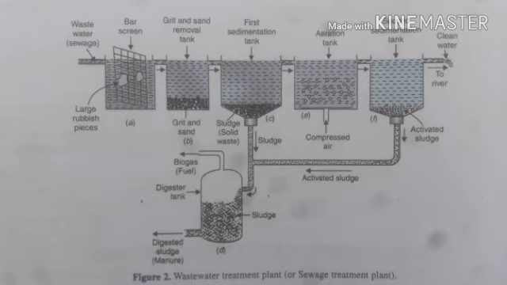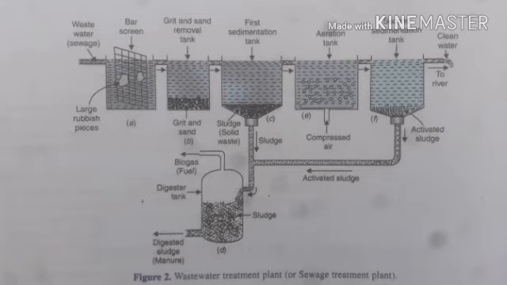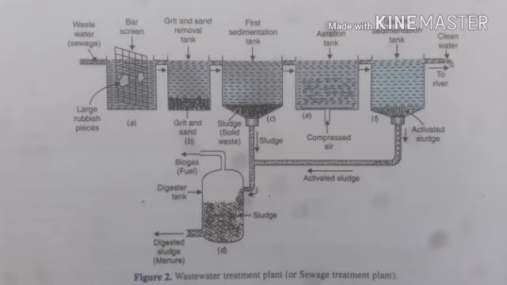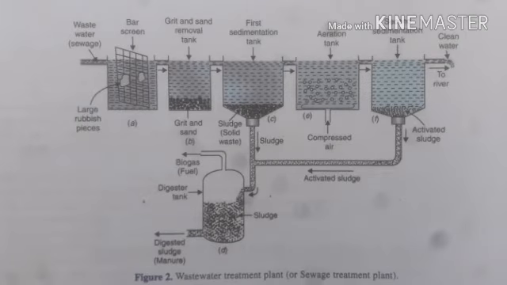We call it biofertilizer, right? However, by doing all this, the water becomes purified, and you can add some chemicals like chlorine and ozone to kill the germs present in it. So we disinfect the water. Now the water becomes purified. This water is allowed to enter into the ponds, lakes, or rivers happily, right? So this is what we call a sewage water treatment plant and cleaning the water.